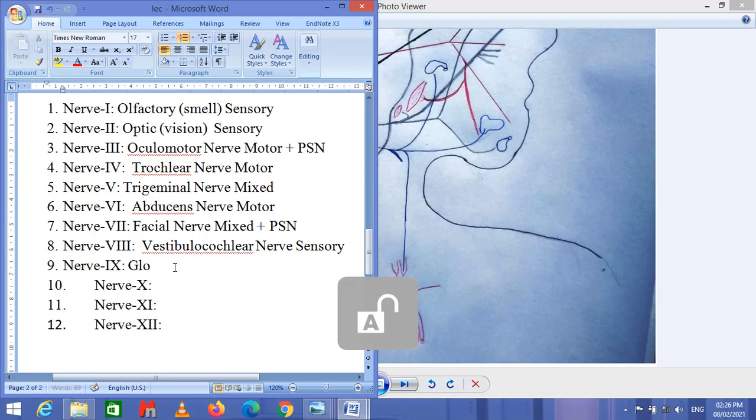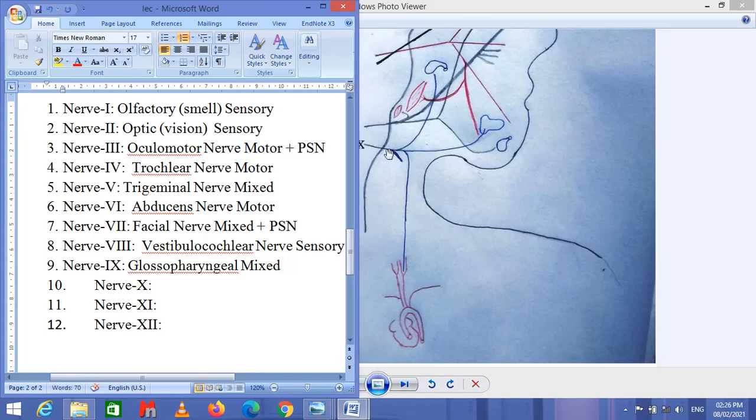I'm going to write it. Glossopharyngeal nerve, and the glossopharyngeal nerve is a mixed type of nerve, because this glossopharyngeal nerve provides the motor information to some muscles of the pharynx. This gets the sensory information from the chemoreceptor and baroreceptor. It also gets the sensory information from the posterior tongue, and this provides the parasympathetic information to the parotid salivary gland. That is why this is a mixed nerve: glossopharyngeal nerve plus parasympathetic nerve.